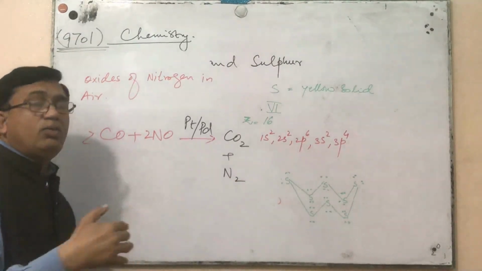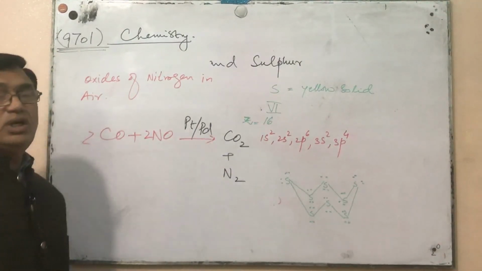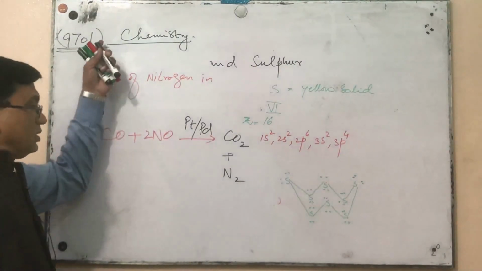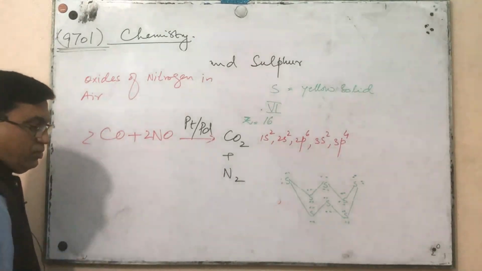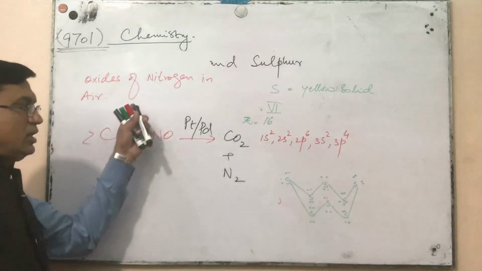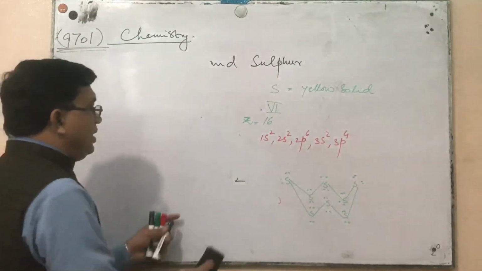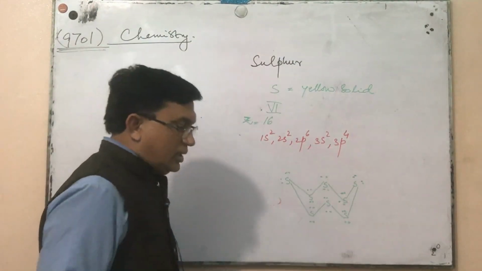Now, nitrogen at normal conditions of temperature and pressure will not react with oxygen producing oxides of nitrogen. Now, this is the basic information about the catalytic converter and the oxides of nitrogen which are present in the atmosphere. We control them. Next, the second element is sulfur.